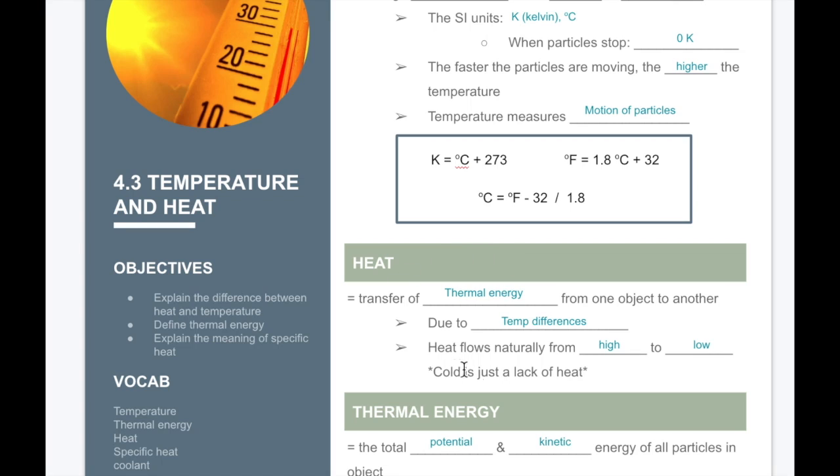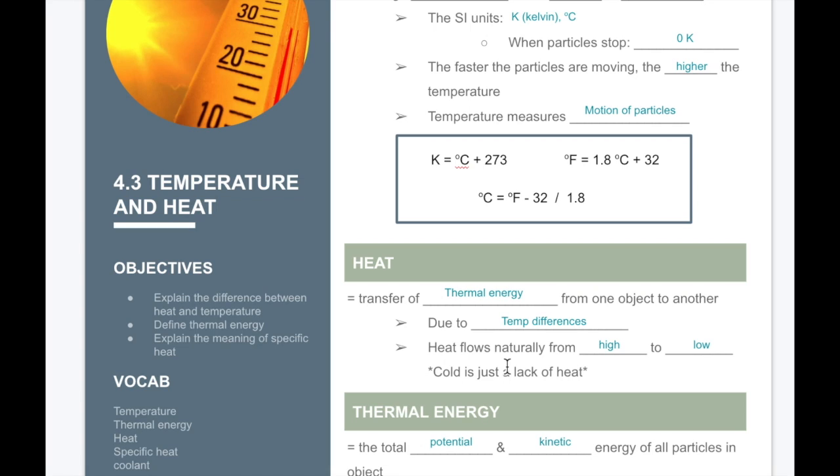A lot of times when I talk about heat transfer and the transfer of thermal energy, I talk about heat vampires. I personally am a heat vampire. My hands are always really cold. Whenever I shake someone's hand or give them a high five, my hand feels cold to them, but as I hold their hand, my hand is warming up. I'm pulling the heat from them.